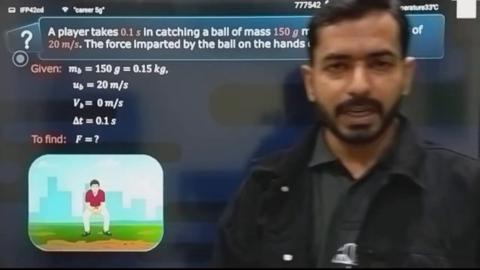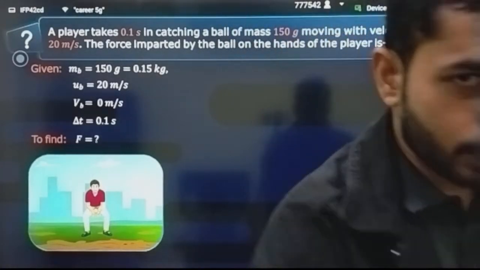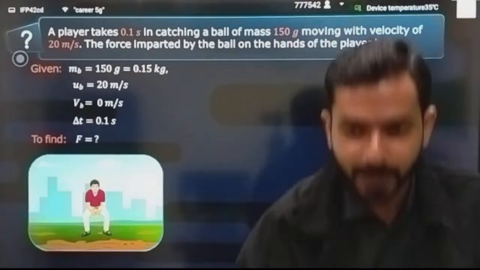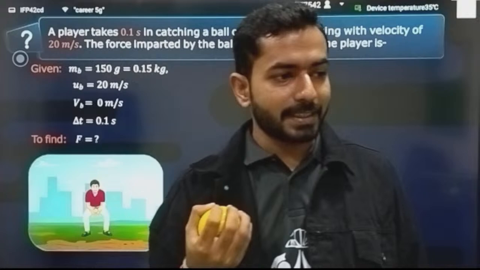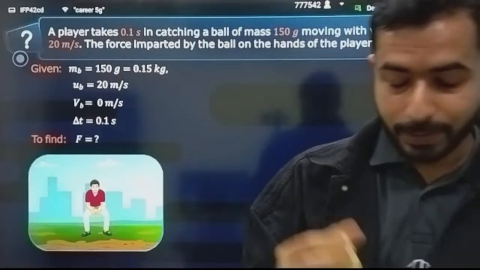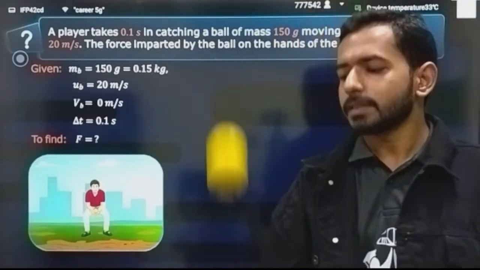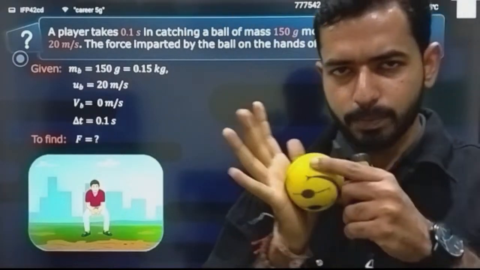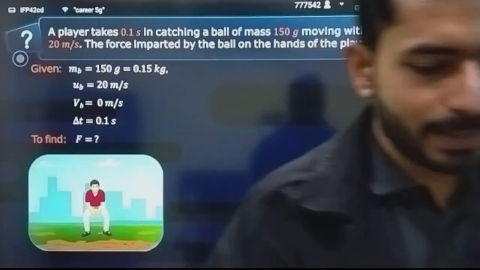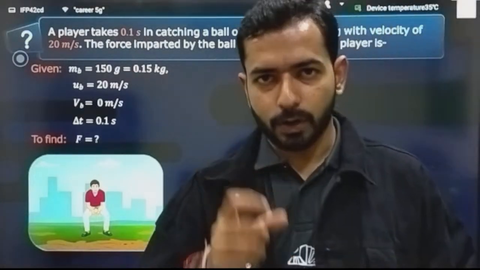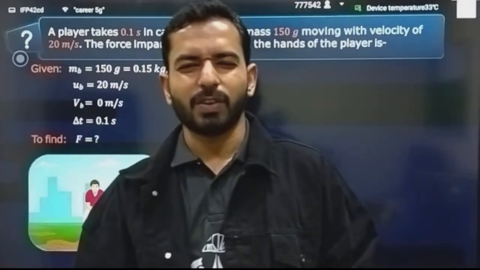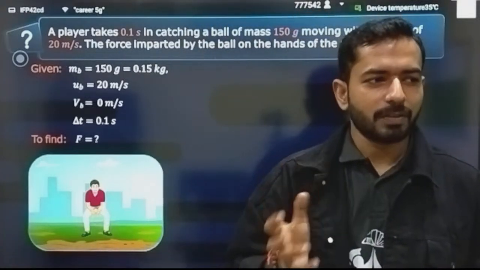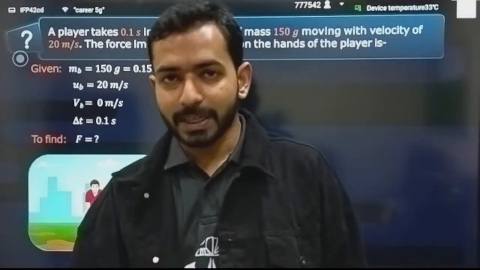You have to calculate what is the force that is applied whenever a player is catching. Let's suppose here is a ball. If I am catching this ball, oh, I was not able to catch the ball. If I am catching this ball, I can say that some impulse is acting on my hand, and let's suppose if it is recoiling some, that means it will require some time also. It is hitting for some moment, it was in contact. So what is the force that will be imparted on my hands? What is the force imparted on my hand? Obviously, those people who have played cricket know that sometimes balls hit very hard in the hand.